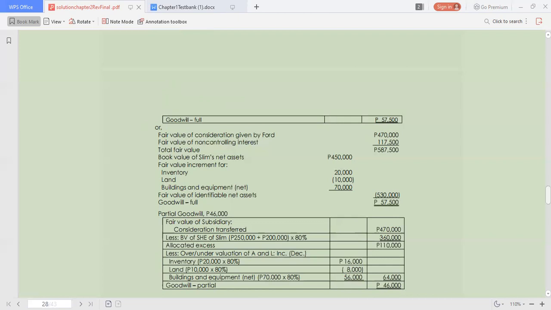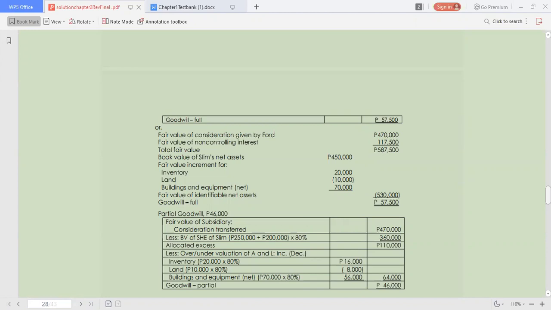And then we are going to add undervaluation of inventory, overvaluation of land, and undervaluation of building and equipment for the total of 530,000. Deduct from the total fair value of Slim. So we have a difference of 57,500 representing goodwill.